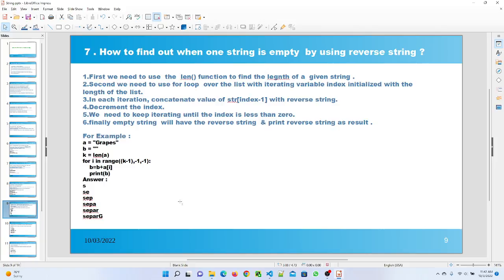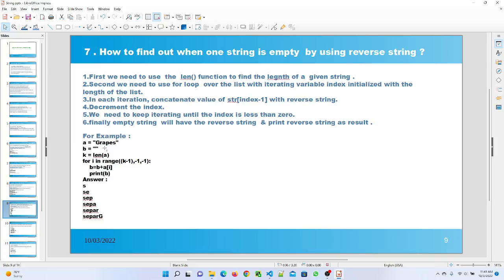Then in each iteration we have to concatenate the value of the string with the reverse string, and we have to decrement that index, and keep iterating until the index is less than 0. Finally the empty string will have the reversed string and we will get the printed value as a result. So here I mentioned the example for that.